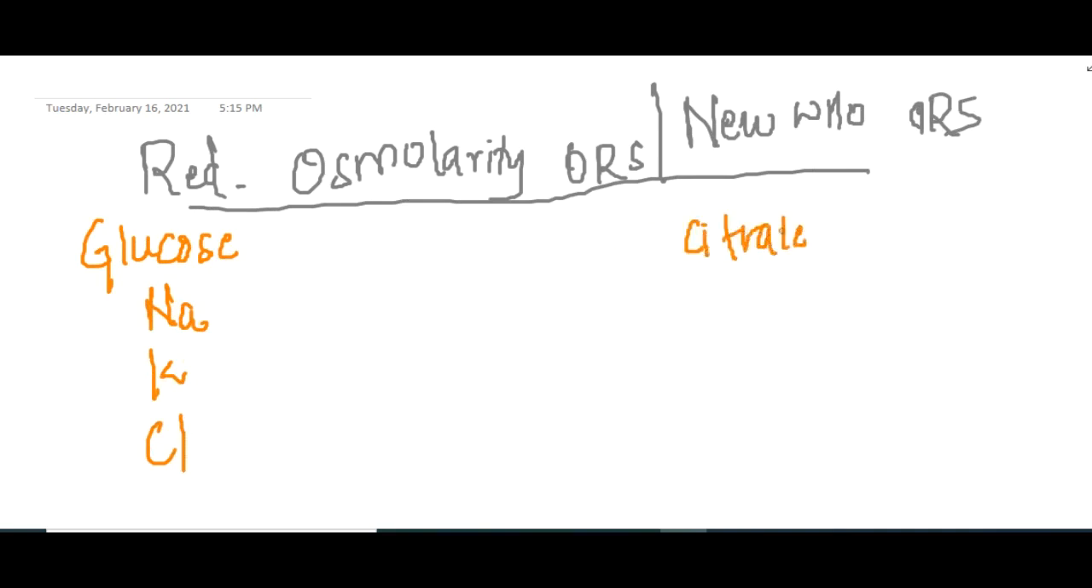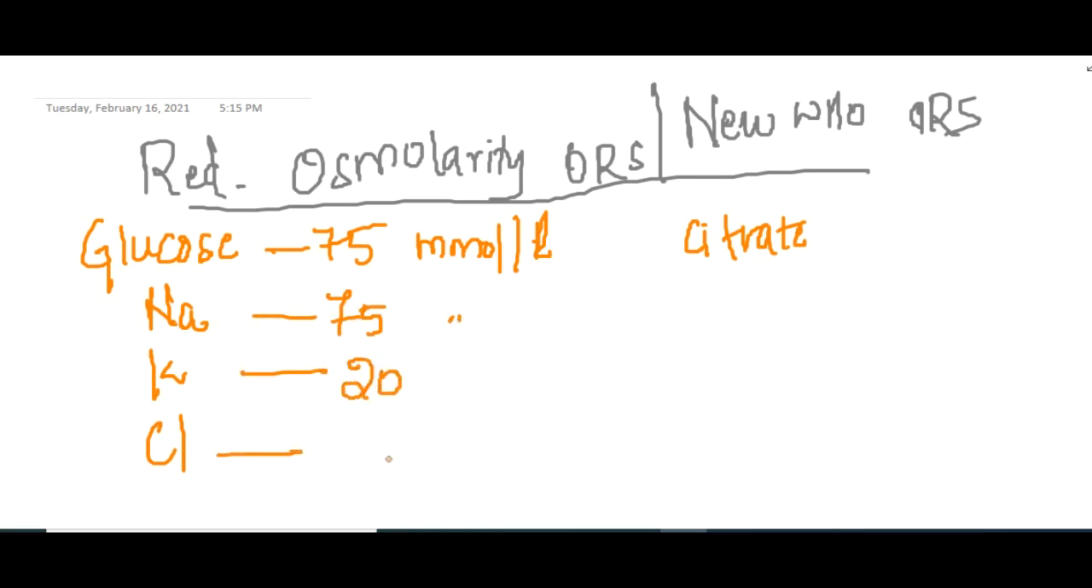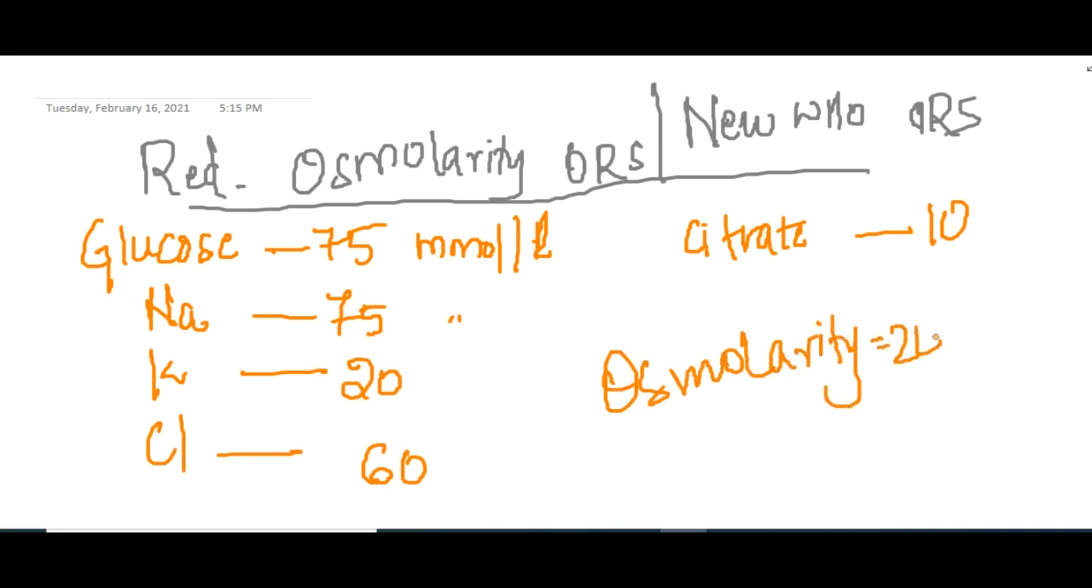It contains glucose 75 millimoles per liter, sodium 75 millimoles per liter, potassium 20 millimoles per liter, chloride 60 millimoles per liter, citrate 10 millimoles per liter. Total osmolarity is 245 millimoles per liter. So this osmolarity is less than the standard osmolarity, that is 311, right?